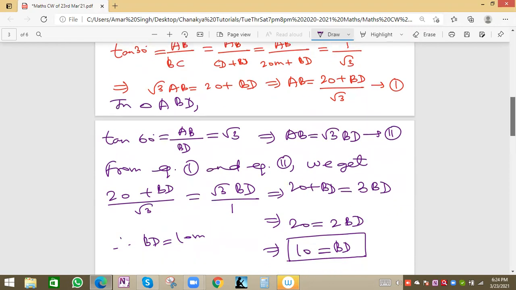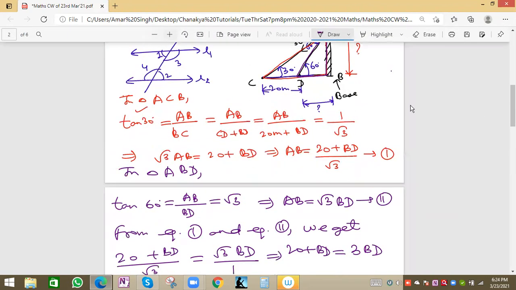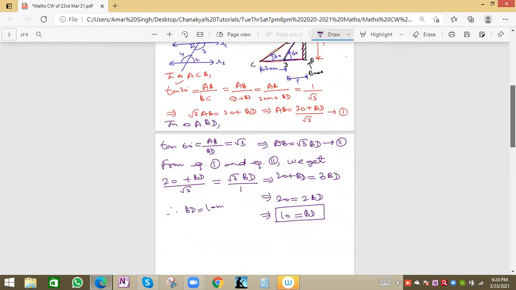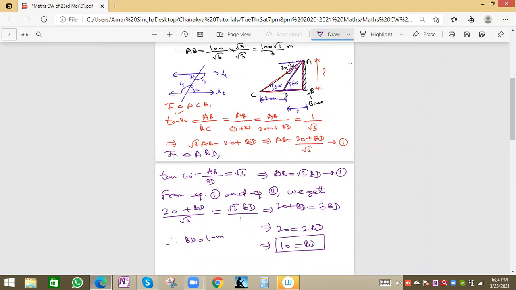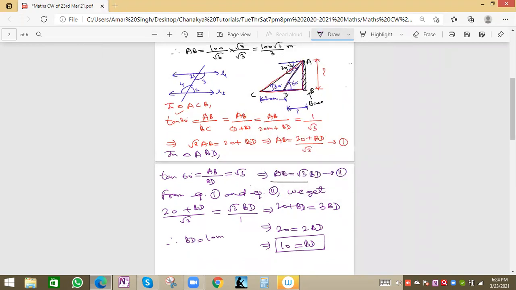What will be the AB value? We have this relation of AB in terms of BD, and from here we can find AB clearly. From equation 2 also we can find AB. So BD is known, 10 meter.